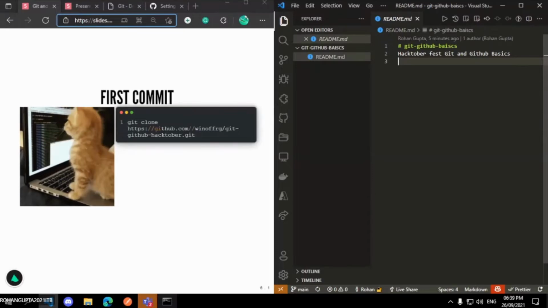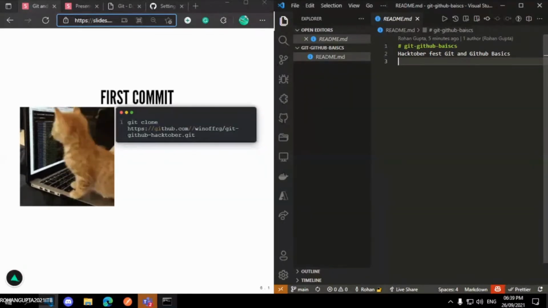So I want to make a change in my repository. Let's say, here is the readme.md file, and I want to add a second line here, a third line here, which says something, and I want to push that. I want to commit that change. Commit is the same as saving. For example, there is a change in your code base, and now you want to save that change for everyone. For example, currently I have access to this repository. My friend B also has access to this repository, and I want him to see that third line. So I have to commit that code change and push it to my repository.